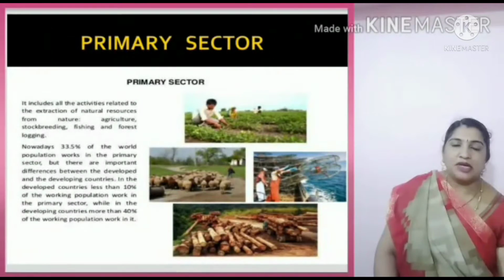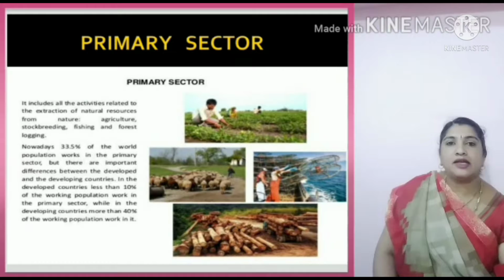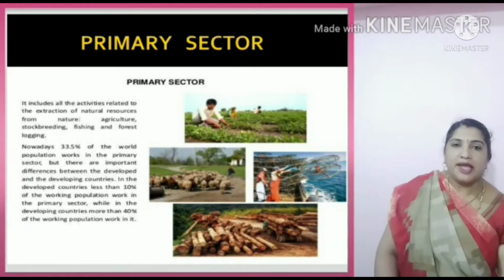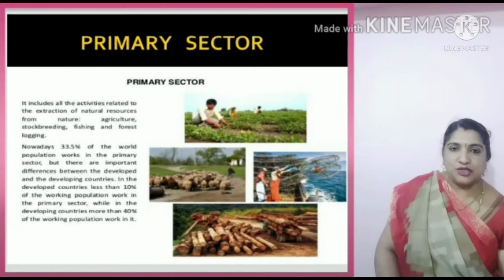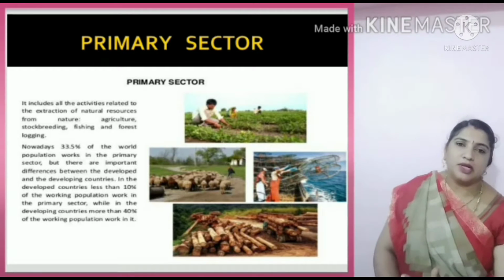Then what is primary sector? Primary sector is nothing but certain occupations directly connected to the natural environment. Example: agriculture, fishing, mining, lumbering, quarrying. All these occupations will come under primary sector.